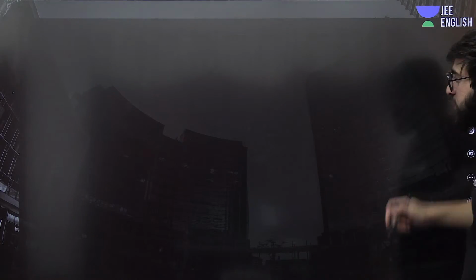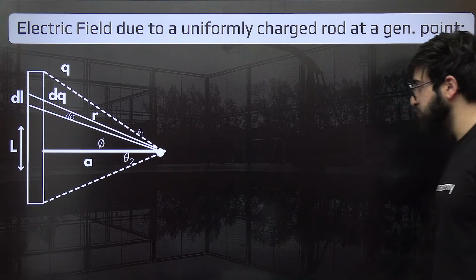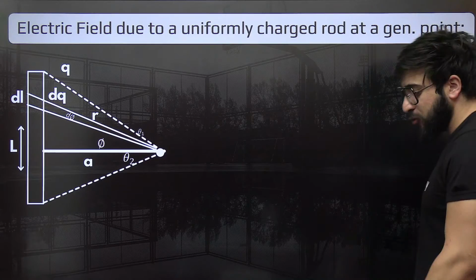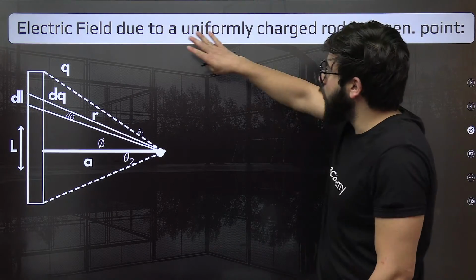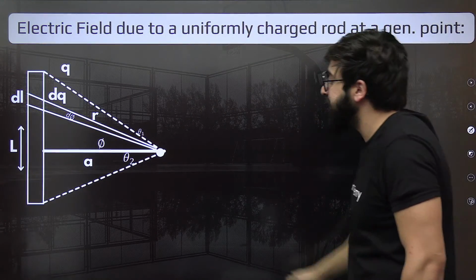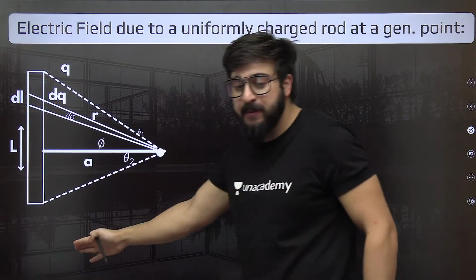Okay, let's move on to the next one. Now this is the most important case that you need to focus on right now. So, electric field due to a uniformly charged rod at a given point. At this point, we are supposed to find the electric field because of this rod.